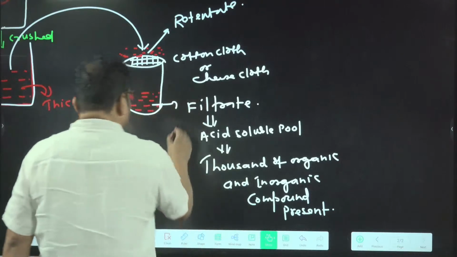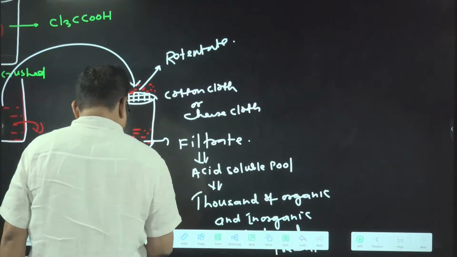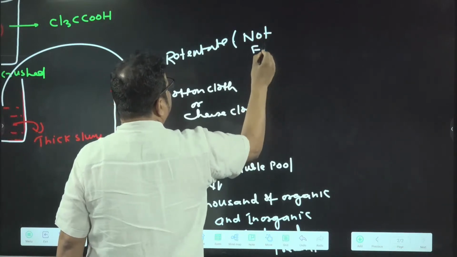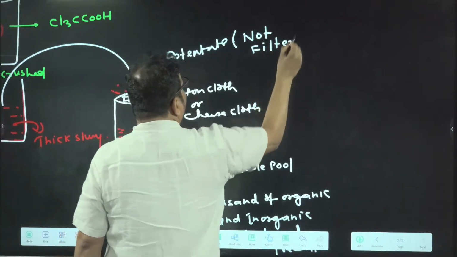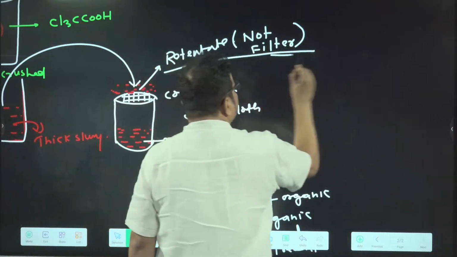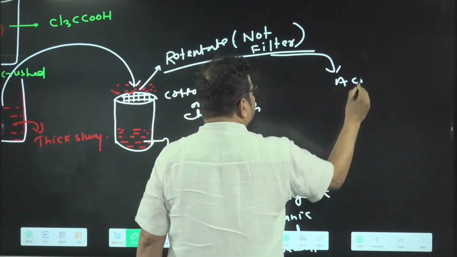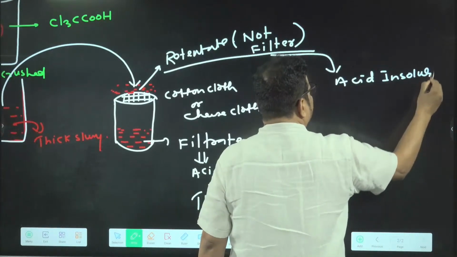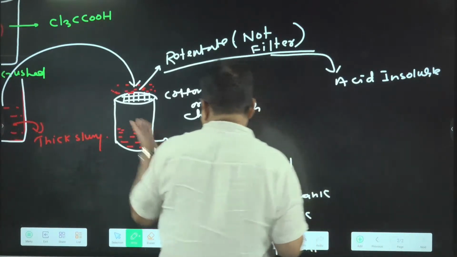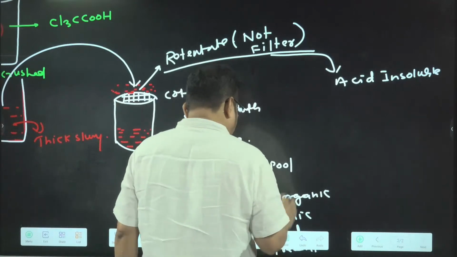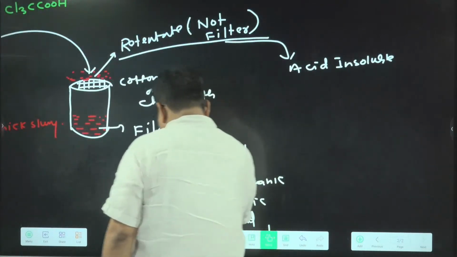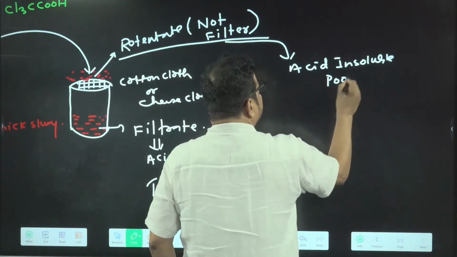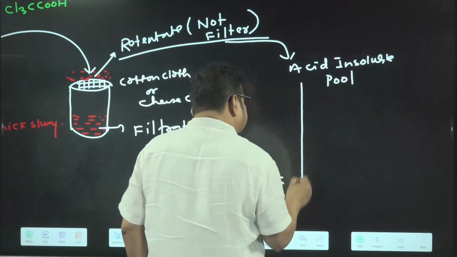Now if we talk about the retentate, it is not filtered. And this not filtered part is called the acid insoluble pool. It does not dissolve in the trichloroacetic acid and does not pass through this cheesecloth or cotton cloth. So the acid insoluble pool has 4 components.